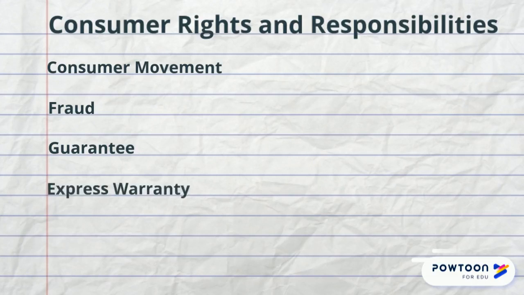An express warranty is made orally or in writing. It promises a specific quality of performance. This can be in a statement such as, "The working parts of this watch are guaranteed for 1 year."